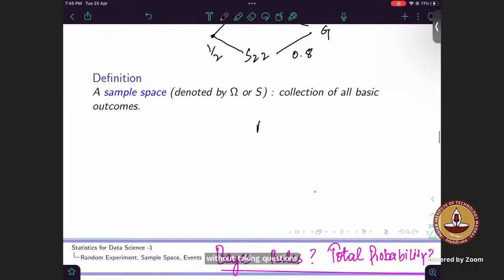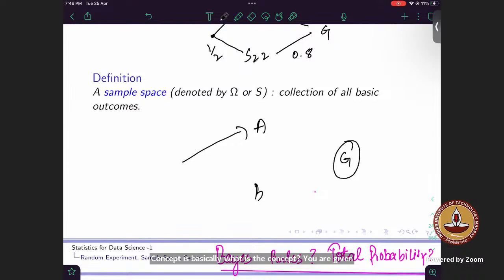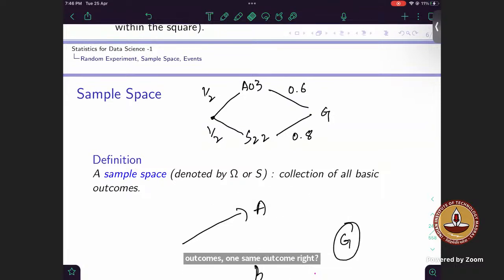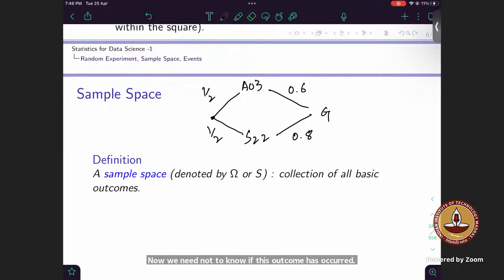What is the concept? You are given two events. Suppose there are two events leading to one kind of outcome, one same outcome, right? Now we want to know, if this outcome has occurred, what is the probability that it occurred? It could have occurred either in this way or in this way. That's why I'm saying it's better to explain through a question, because it also gives you an idea what is happening.